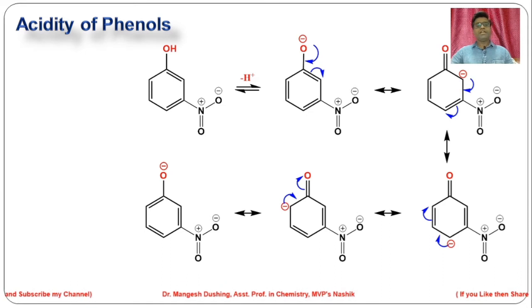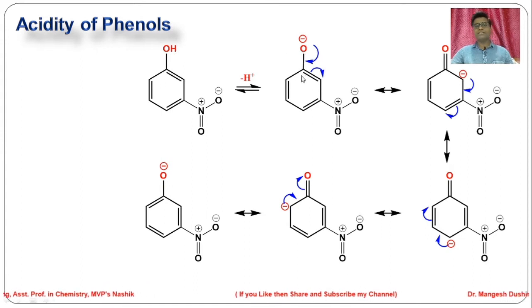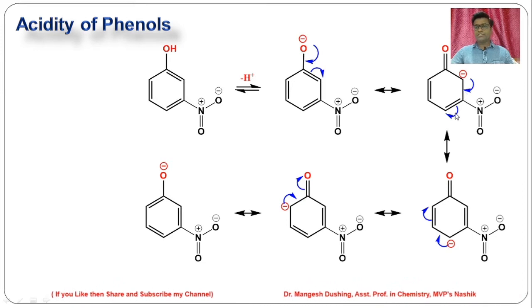In case of metanitrophenol, nitro shows a minus I effect, but compared to the ortho position, the meta position is away from this minus charge, so the minus I effect is quite less. Similarly, this nitro group is not taking part in the resonance now. See here, this minus charge is coming over here, that is conjugated over here.